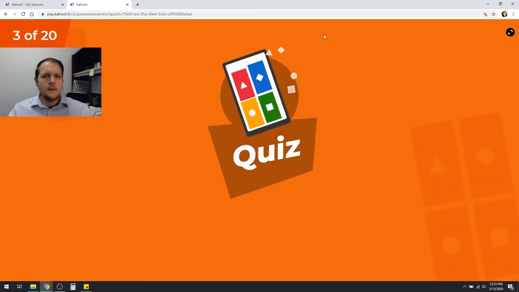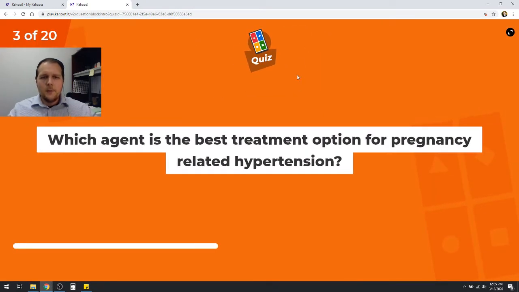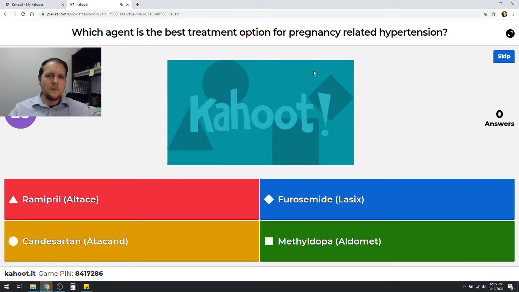All right. Next up, which agent is the best treatment option for pregnancy-related hypertension? What do we think would be best? Would we want to give ramipril, furosemide, candesartan, or methyldopa? This would be a reasonable option here. Well, I'm going to say that we probably wouldn't use a lot of Lasix for hypertension in general. And so we've got three other options here. What are we going to generally use? I'm going to go with methyldopa here.